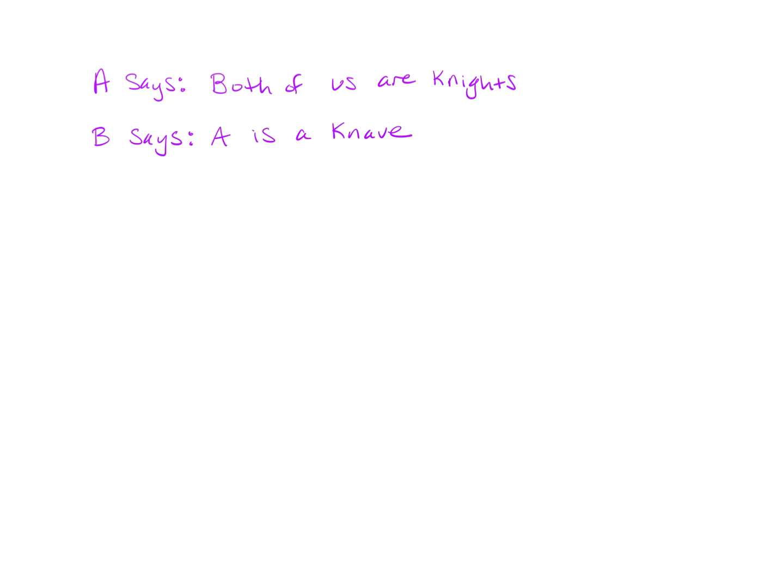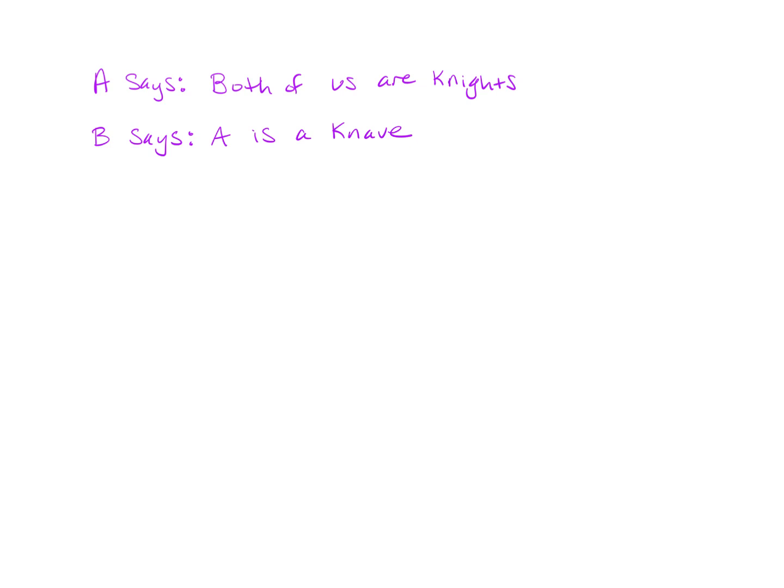Okay, so we're on an island containing two types of people, knights who always tell the truth and knaves who always lie. We're visiting the island and have the following encounters with natives. So we have two natives, A and B. A says both of us are knights, and B says A is a knave.